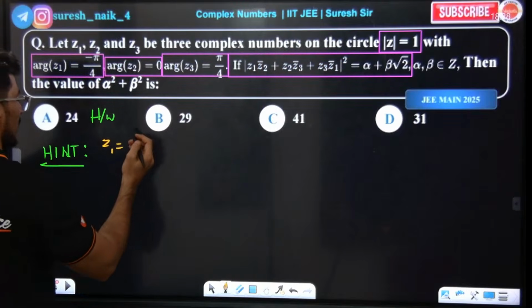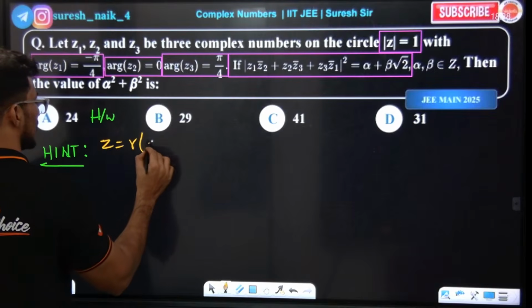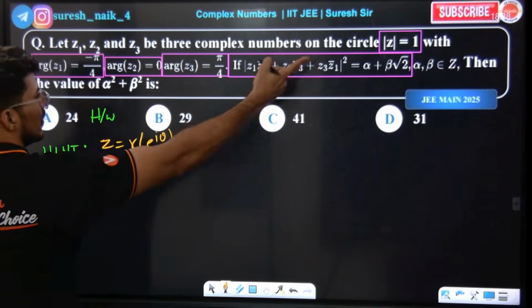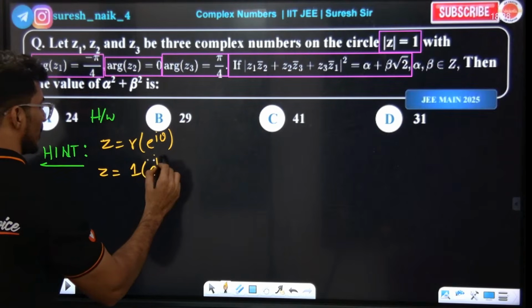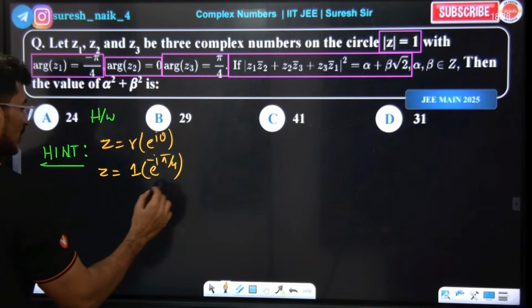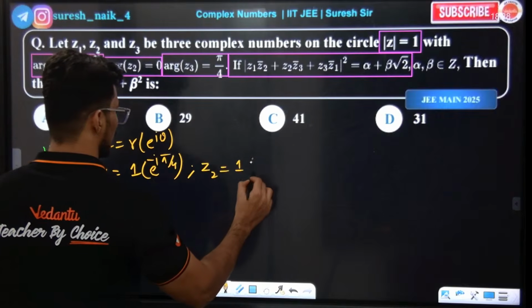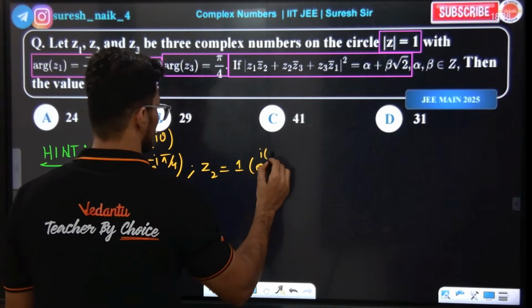We know that every complex number can be written in this form: R, which is the modulus of z, that is 1, into e power of i theta, here minus π by 4. This is z1. Then z2 is R into e power of i into 0, that's it.